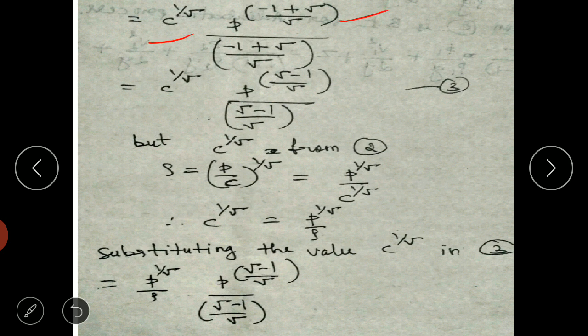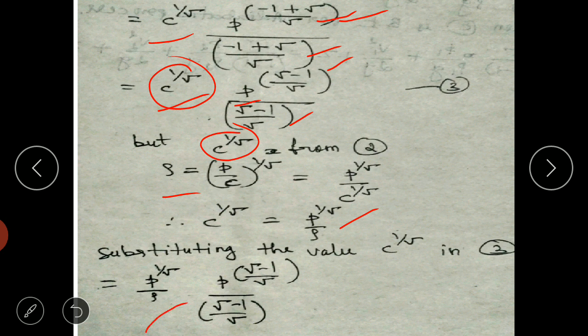So c raised to 1 by gamma into p raised to minus 1 plus gamma divided by gamma. The same index is in the denominator, minus 1 plus gamma divided by gamma. So instead of writing like this, you can write gamma minus 1. So c raised to 1 by gamma, p raised to gamma minus 1 divided by gamma. So the same is there in the denominator, gamma minus 1 by gamma. So again we will try to replace this c raised to 1 by gamma term from this equation. So on simplification we will get this p raised to 1 by gamma divided by rho. So that is replaced here.